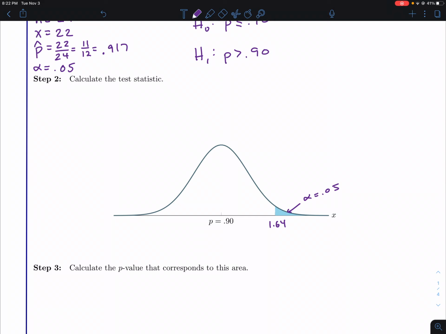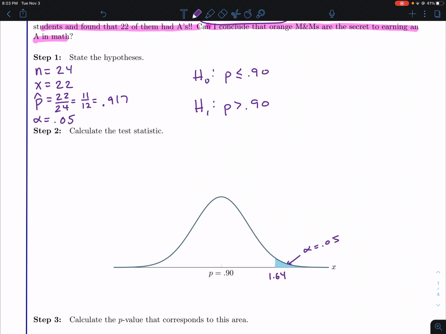So let's go ahead and calculate our test statistic in this case. Remember, I forgot I need my Q hat up here. So let's write down Q hat. And remember, that's the same thing as 1 minus P hat. So we're going to get 0.083 in this case.